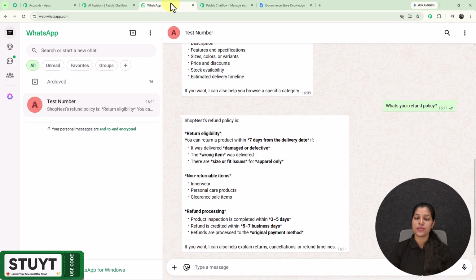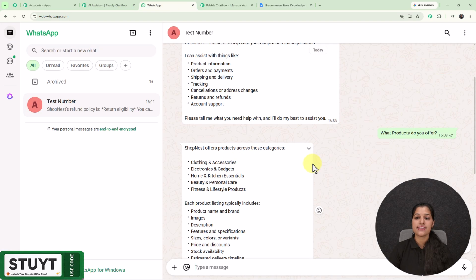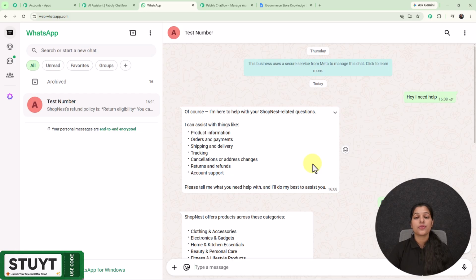So now let me show you how you can create this amazing AI assistant which is going to respond to all the queries of your customers instantly. And now you don't have to manually reply to your customers again and again. And now your customers don't have to wait for the response, because as soon as they send the message, they will instantly get the response. So now let's see the process of creating this amazing WhatsApp AI assistant, which I have created by using one and only automation tool, that is Pabbly Chatflow.